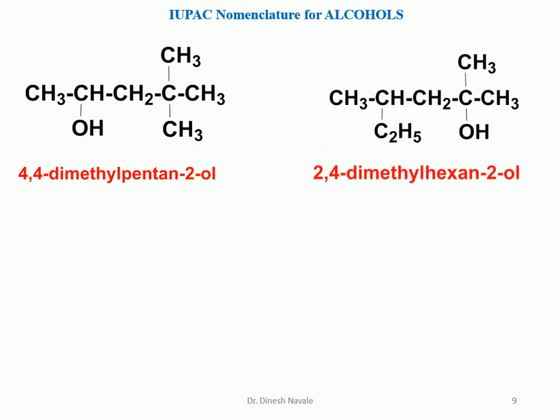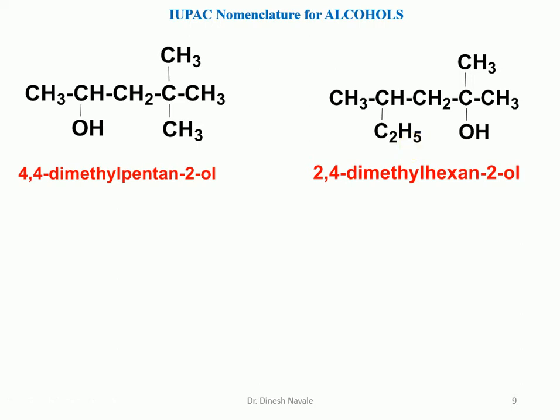So for the next compound, we have to start the numbering in such a way that the lowest possible number is given to the main functional group. So it is from the right hand side, carbon number 1, 2, 3, 4, 5 and 6. The ethyl will be CH2CH3, so there are a total of 6 carbon atoms, so it is hexane.